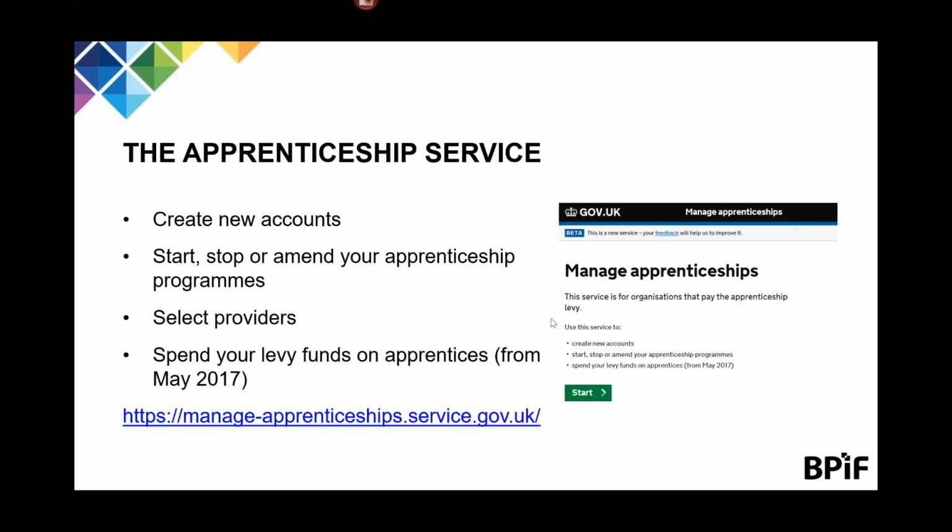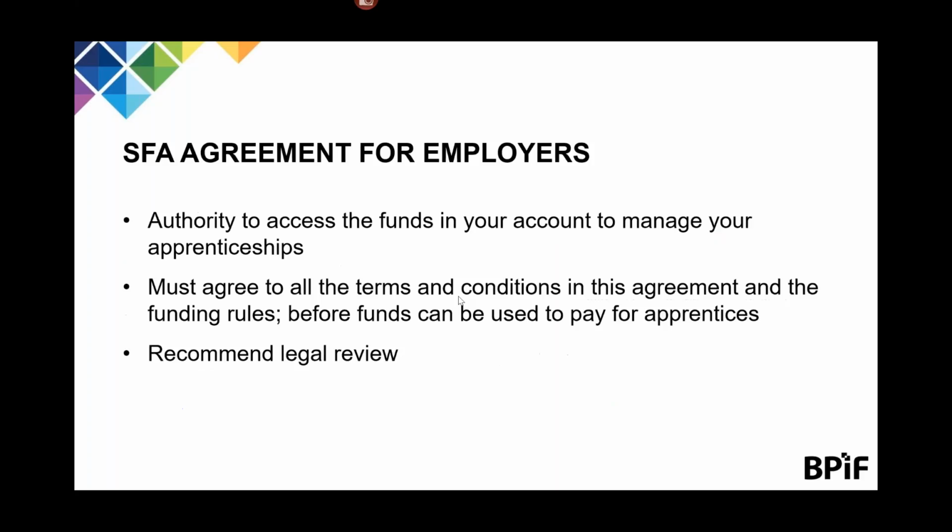The apprenticeship service will allow you to view and manage your funds, select providers, set agreed rates, add apprentices, and spend money on apprenticeship training. A point to note is that whilst the amount in your digital account is the equivalent to what you are paid in levy payments, it is still public money. It is money collected by the government in taxation, and as such the apprenticeship service is allowing you to access a pot of public money.